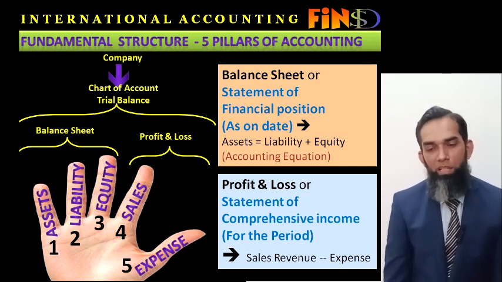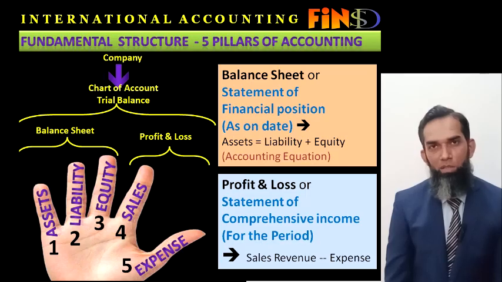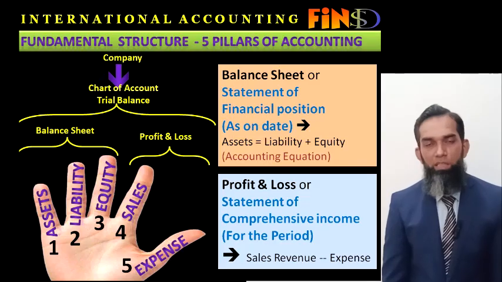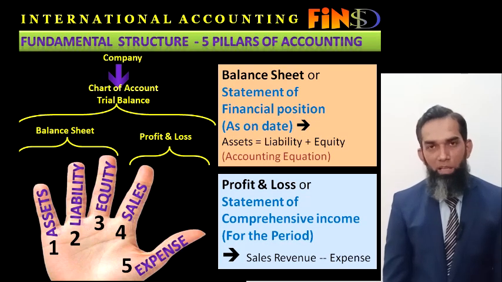And as you know, there are two portions of the trial balance, that is the balance sheet and profit and loss. The balance sheet is also known as the statement of financial position in the international accounting standards. And as I have earlier told, the accounting equation is asset equals liability plus equity. Similarly, if we talk about profit and loss, the international accounting standards now say that its name has been changed from profit and loss to the statement of comprehensive income.